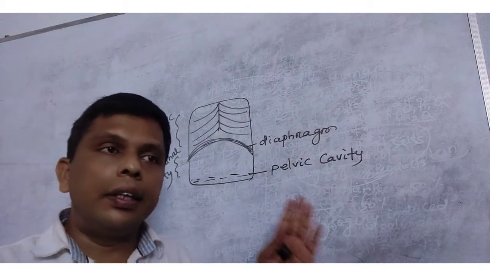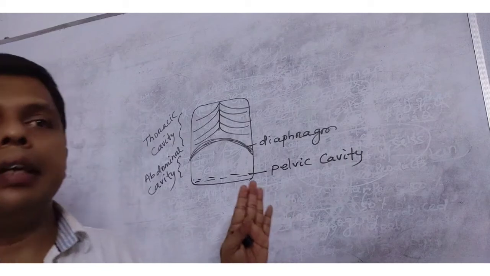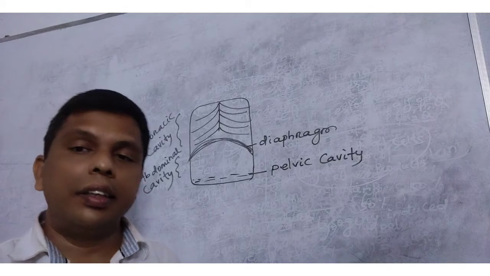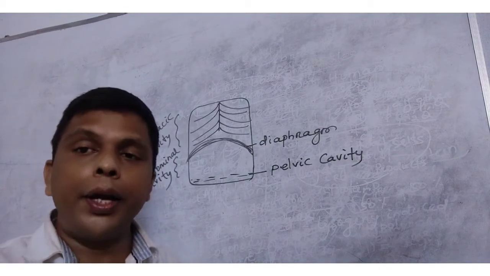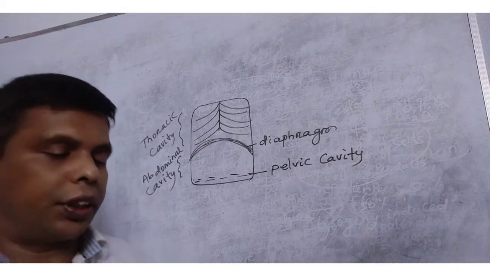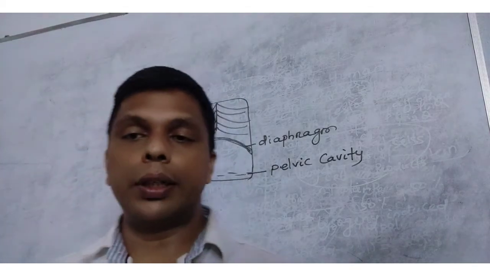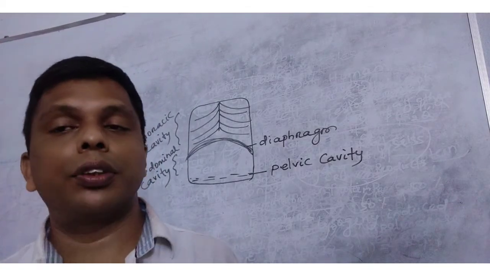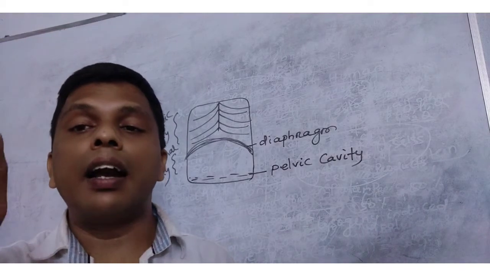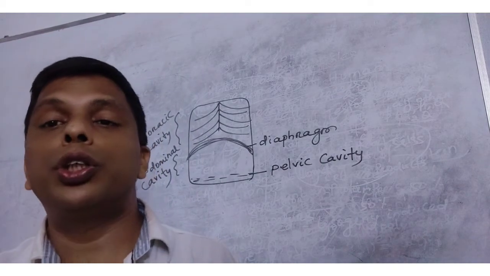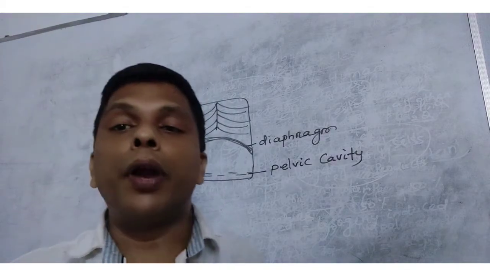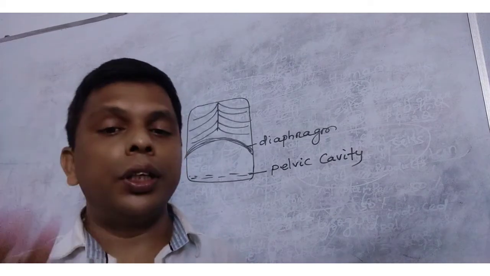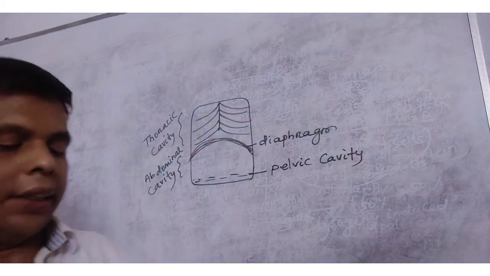How? The inner body cavity is lined by peritoneum. The outer peritoneum is the parietal peritoneum, the inner peritoneum is the visceral peritoneum. One question, my dear students: inside our body there are different systems. Why are these systems stagnant? The systems are fixed in their position, they are not colliding at the time of running. When we are in motion, they are not colliding with each other. Why? Let us see.